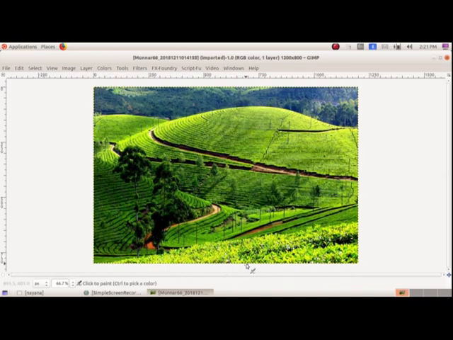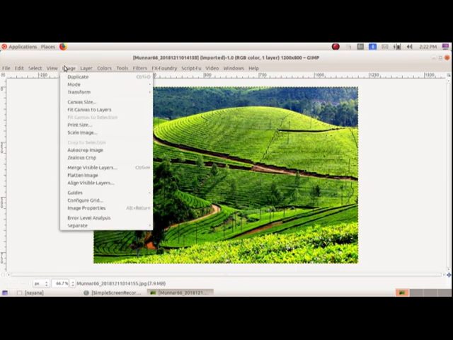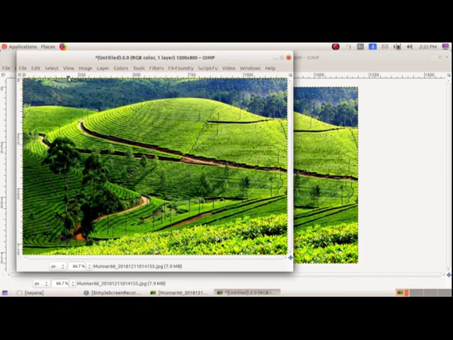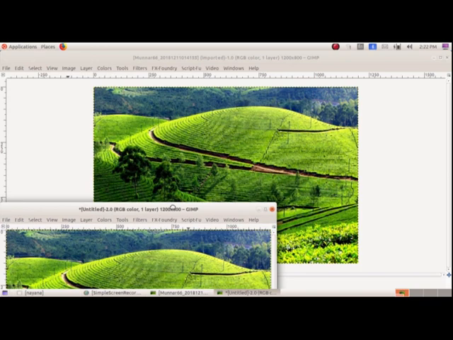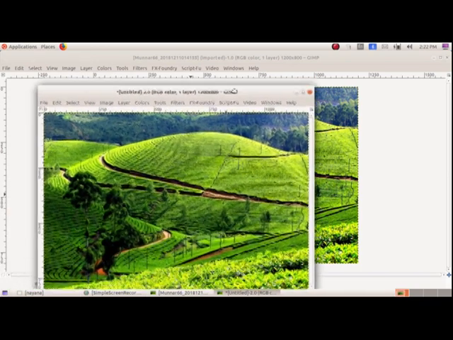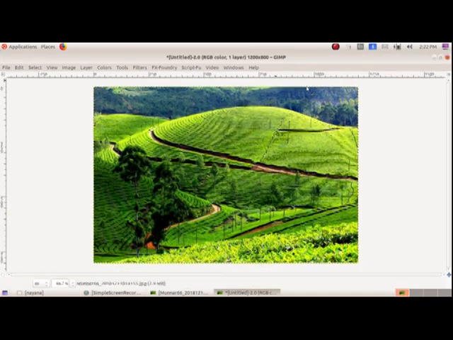Now the image is added to our GIMP software, and our second activity was to create a duplicate of this image. To create a duplicate of this image, go to Image and select Duplicate, or use the shortcut key Ctrl+D. See, another dialog box appears with the duplicate image. Okay, and whatever changes we make to this duplicate image will not affect the original copy. So we will be working with the duplicate copy.